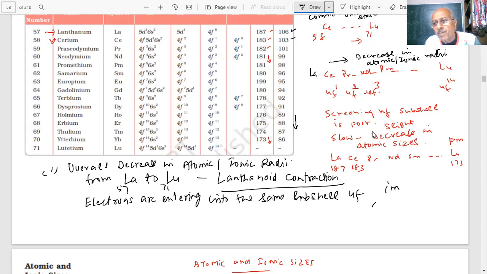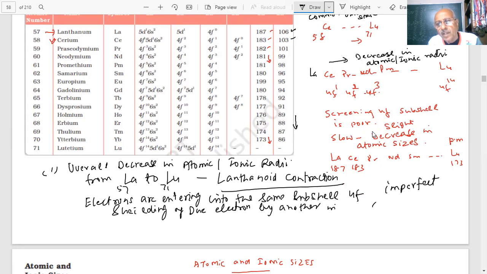Therefore, there is an imperfect shielding of one electron by another in the same subshell, student, 4f. Therefore, there is a decrease